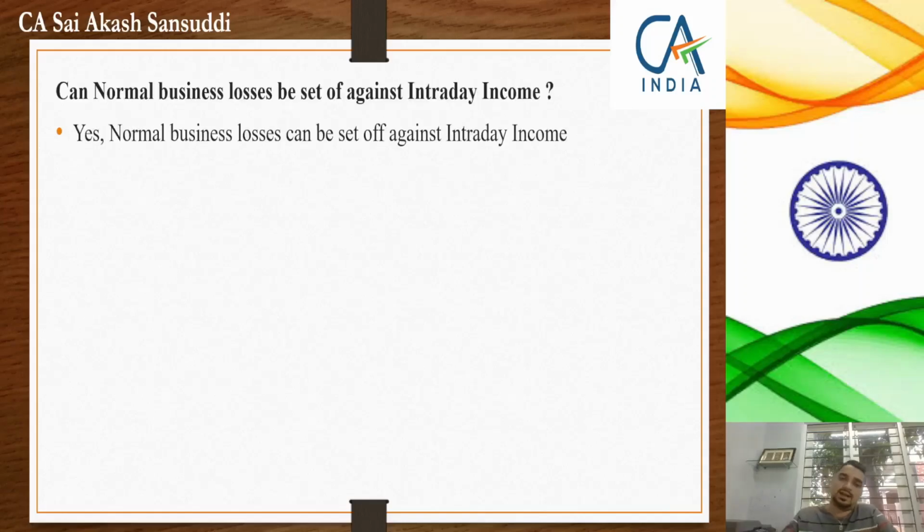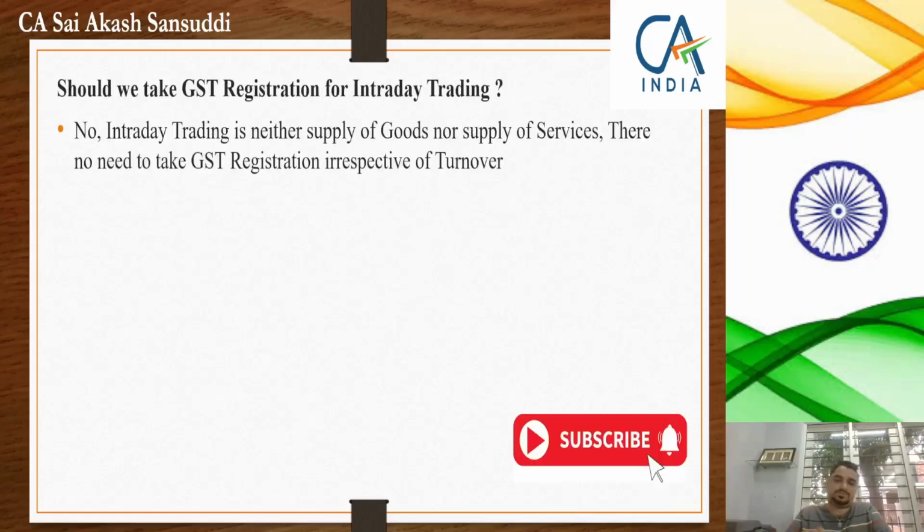The next question is, I cannot set off my intraday losses against other income, but can a normal business loss be set off against intraday income? The answer is absolutely yes. Suppose you have profit under the speculative business, that is intraday profit, and you have some other normal business under which you are incurring loss. Can you set off that loss against your trading income, your intraday income? The answer is absolutely yes. The prohibition is only on setting off speculative losses against other gains, and not vice versa. So you can set off your normal losses against your intraday income.